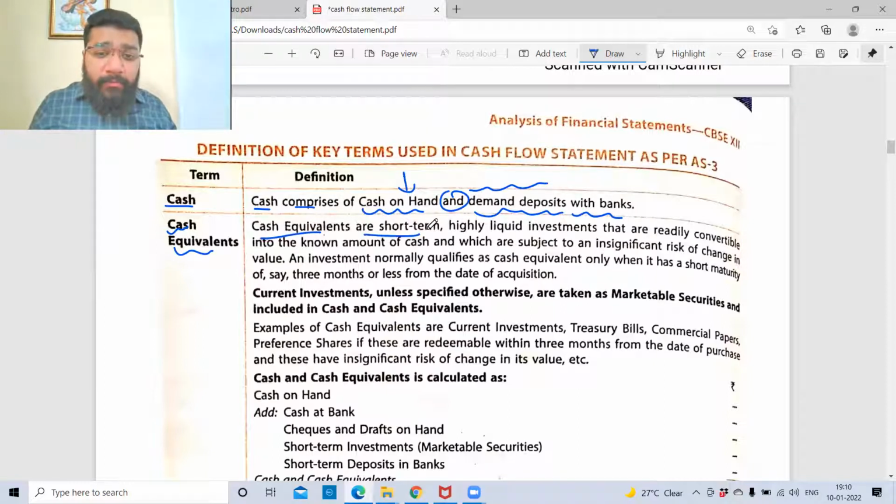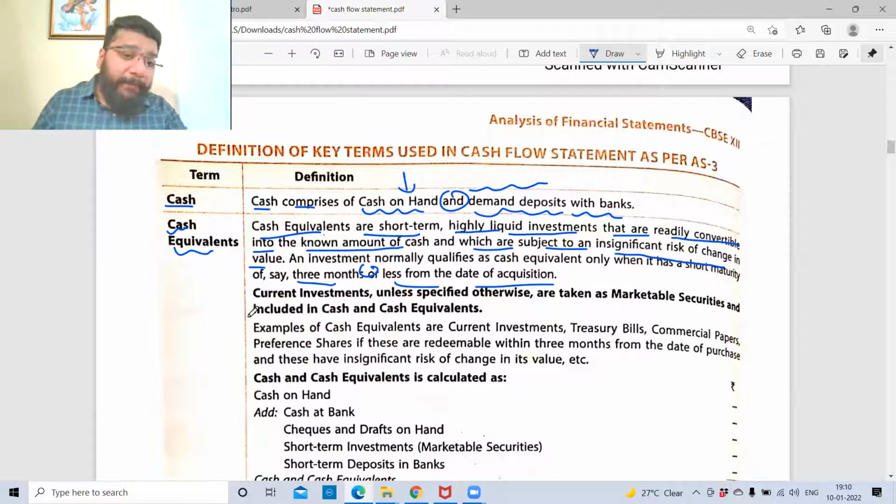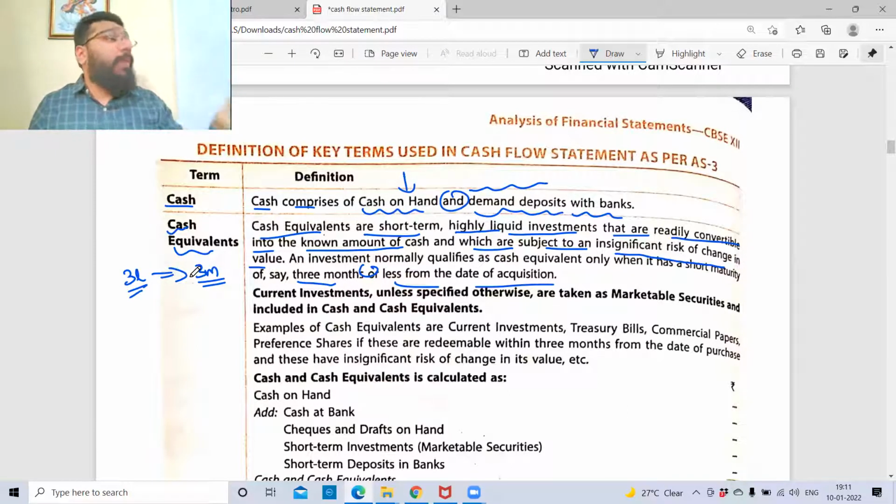Cash equivalents are short-term, highly liquid investments that are readily convertible into a known amount of cash, which are subject to insignificant risk of change in value. An investment normally qualifies as a cash equivalent only when it has a short maturity of, say, 3 months or less from the date of acquisition. I'll give an example. You are depositing, let's suppose, 3 lakh rupees for a period of 3 months, which means that after 3 months, this money will come back to you. This is treated as cash equivalence.